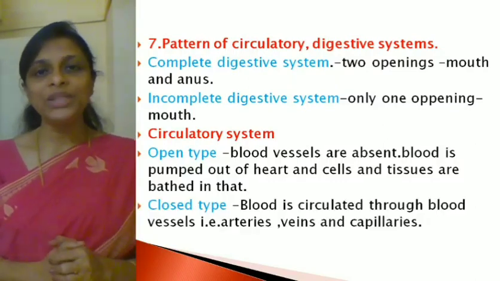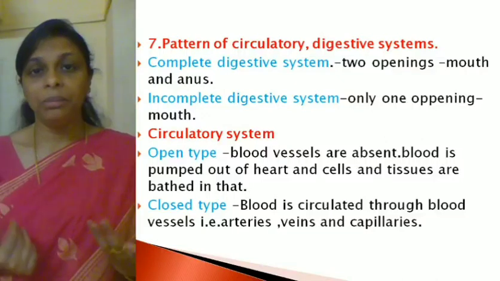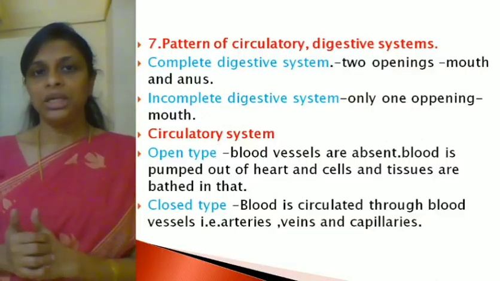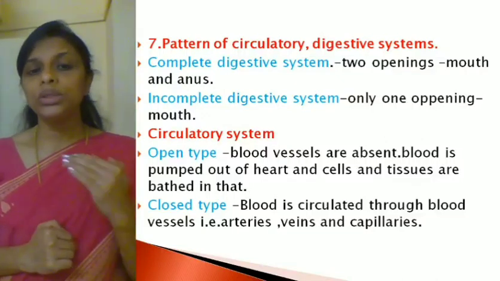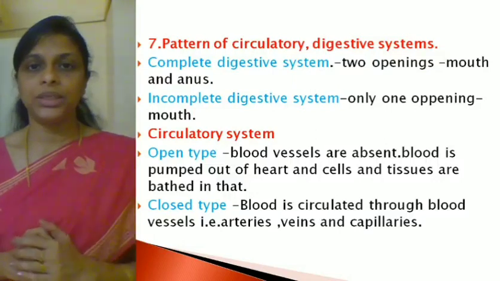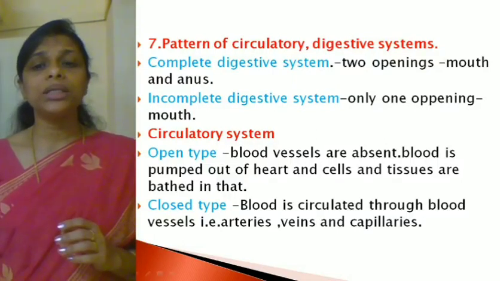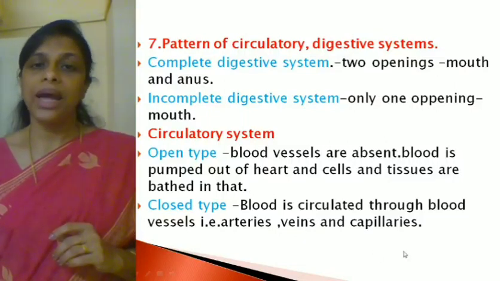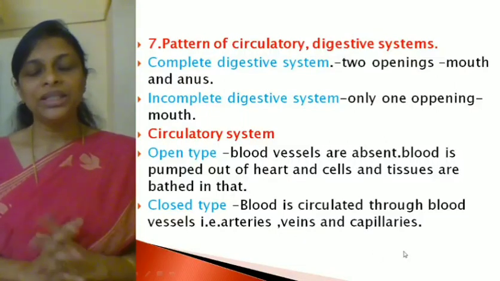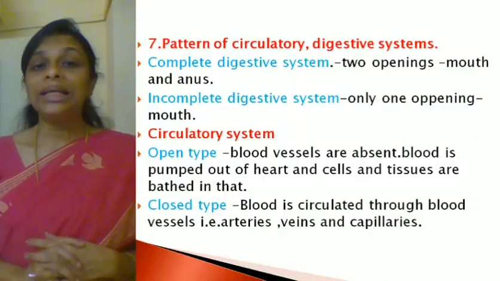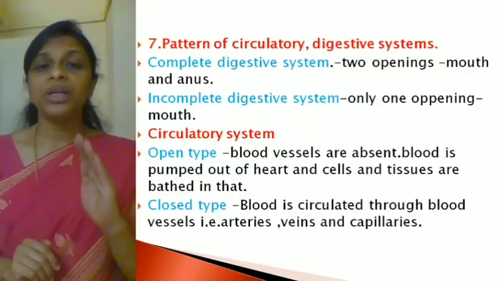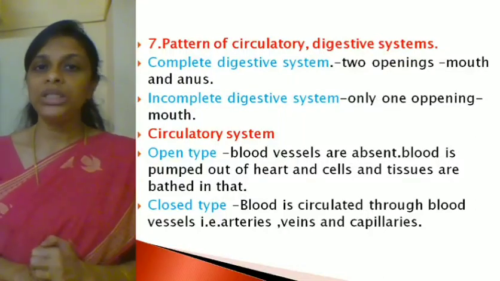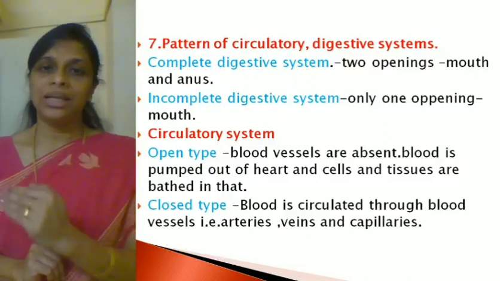So what will be a closed type of circulatory system? Right, the blood flows through the blood vessels. In a closed type of circulatory system, blood is circulated through the blood vessels, that is the arteries, veins and capillaries. Hope it's clear? Yes or no? So that is all about the 7 different criteria based on which the animals are classified.